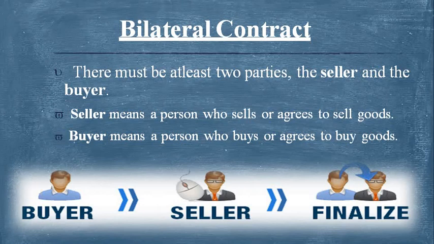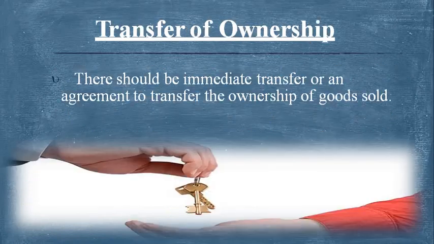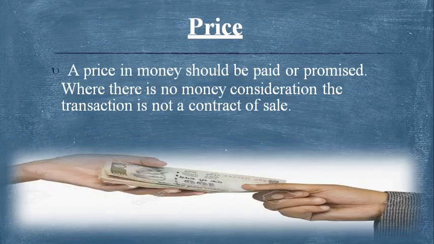Next, one of the essentials is transfer of ownership. There must be an immediate transfer, or an agreement to transfer, the ownership of the goods sold. This is also one of the essentials, and it may be immediate or in the future. Sale of goods means there must be a transfer of ownership. And next, there must be a price in money, paid or promised. If there is no money consideration, the transaction is not a contract of sale. There must be a price for the sale.